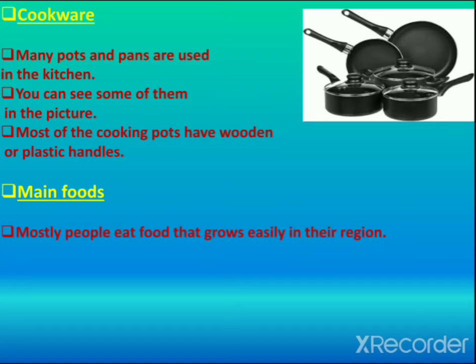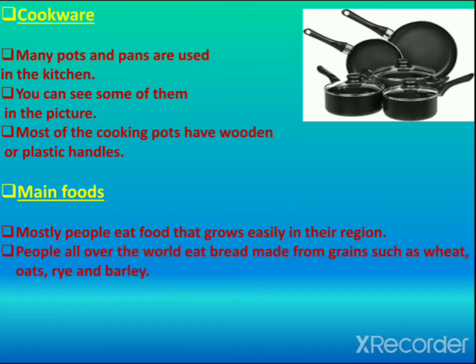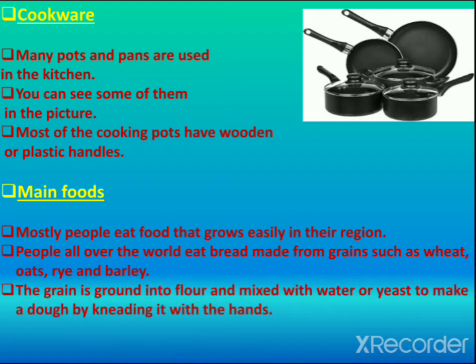Mostly people eat a food that grows easily in their region. People all over the world eat bread made from grains such as wheat, oats, rye and barley. The grain is ground into flour and mixed with water or yeast to make a dough by kneading it with the hands. Then it is rolled and cooked on a tawa or baked.